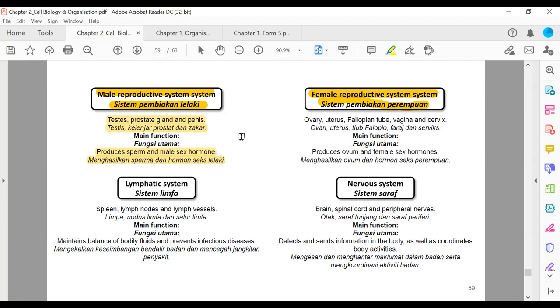All these are caused by the male sex hormone, yang menunjukkan ciri-ciri seks sekunder lelaki. Okay.